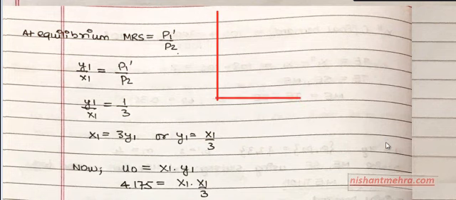So this is your budget line, and you have this thing here, something like this. What happens at this point? MRS equals the price ratio. At equilibrium, MRS is equal to the price ratio.